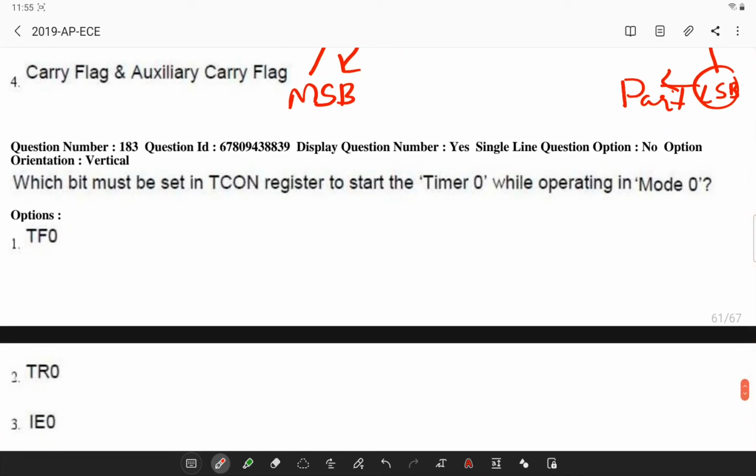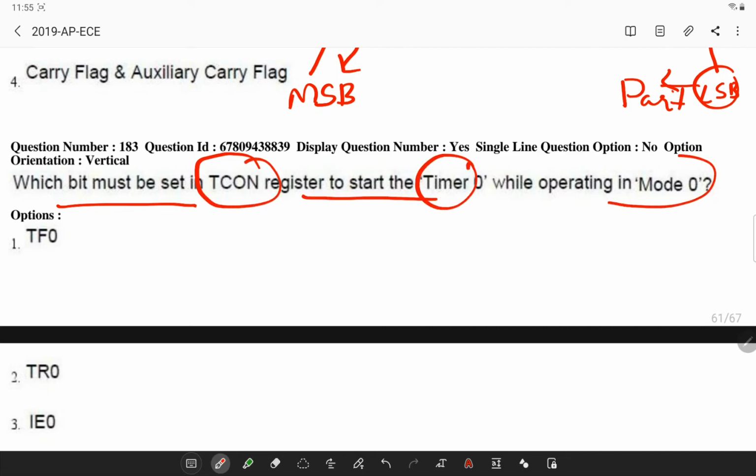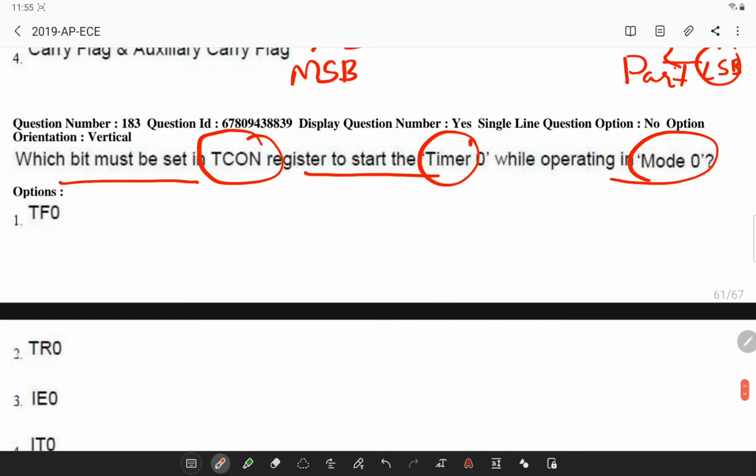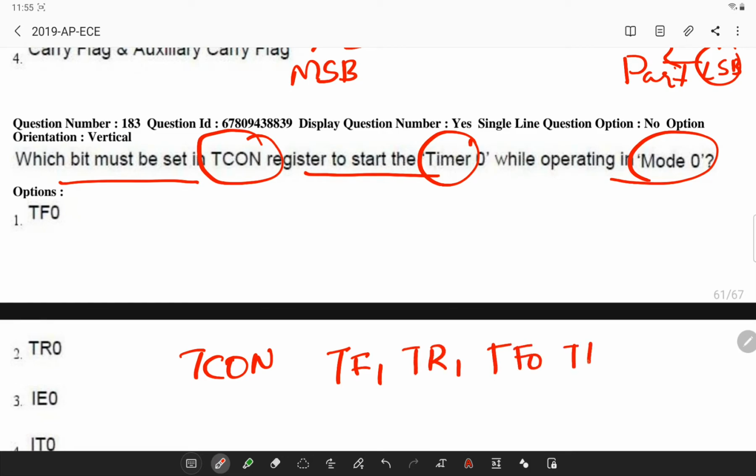Next, which bit must be set in TCON register to start the timer in mode 0 in microcontroller? So the timer control register contents are TF1, TR1, TF0, TR0, IE1, IT1, IE0 and IT0.